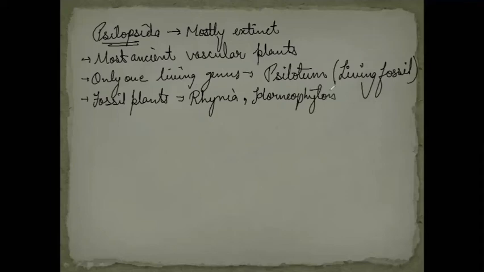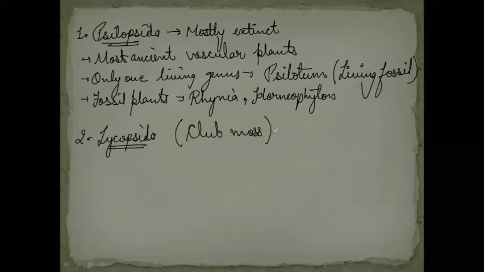Next is another member, that is Lycopsida. This was number 1, and now we have number 2, Lycopsida. Here P is not there in the starting, so P is not silent. And these include club moss. These are commonly known as club moss. Remember, club moss are not the true mosses, right?